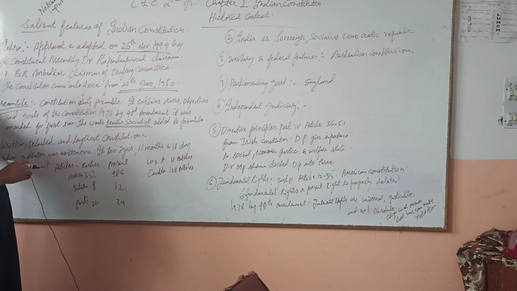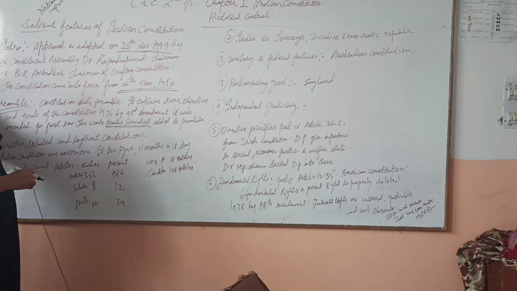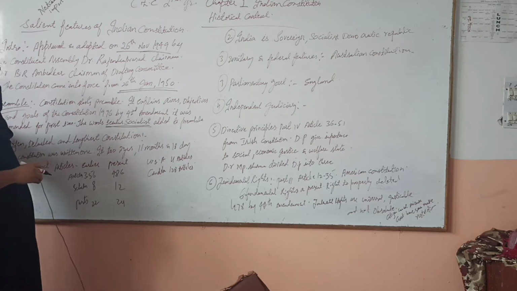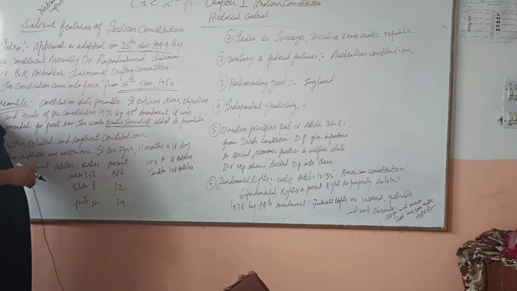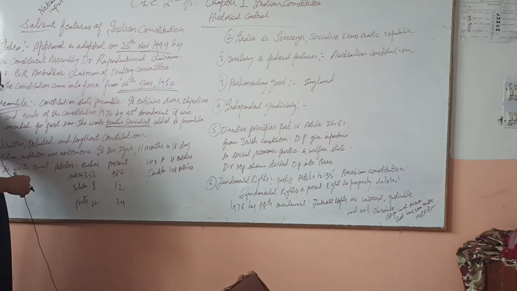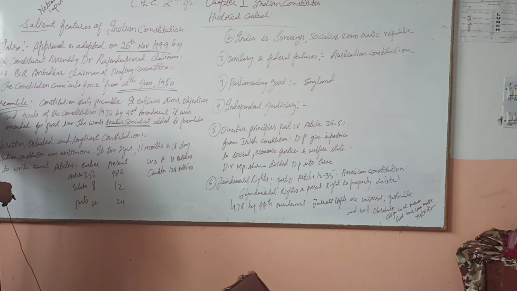So in that way, the preamble of the Constitution is the starting part and it explains the aims and objectives of the Indian Constitution. And in 1976 by the 42nd Amendment, it was amended for the first time to add the words secular and socialist in the preamble.